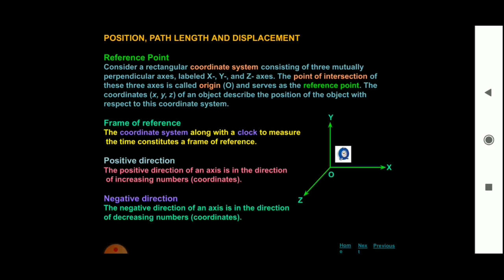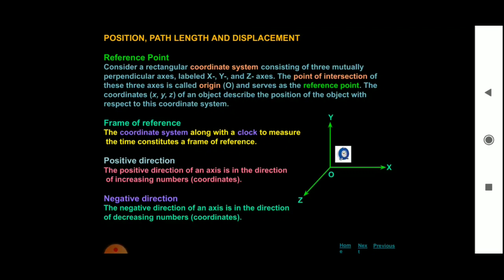The positive direction, negative direction. The positive direction of an axis is in the direction of increasing numbers in the coordinate system. Whereas the negative direction of an axis is in the direction of decreasing numbers.